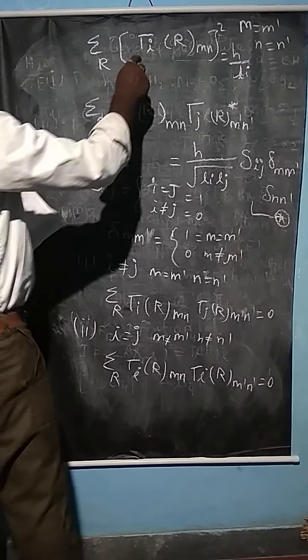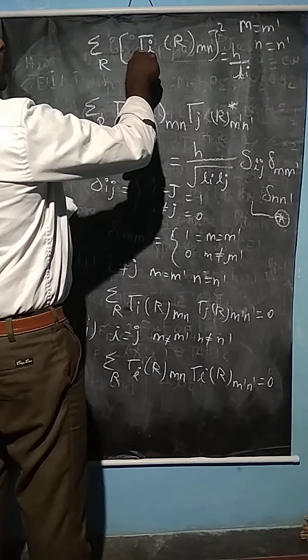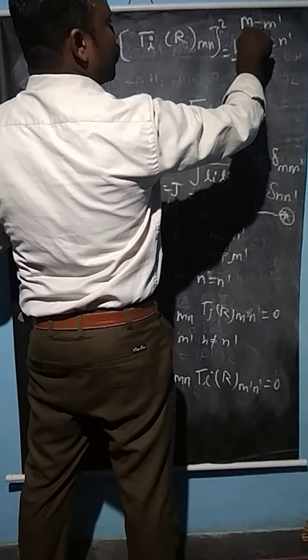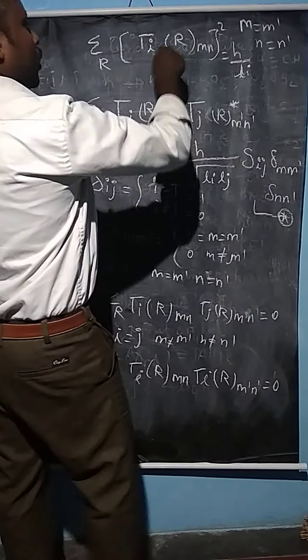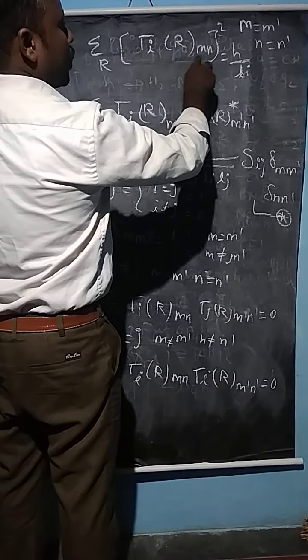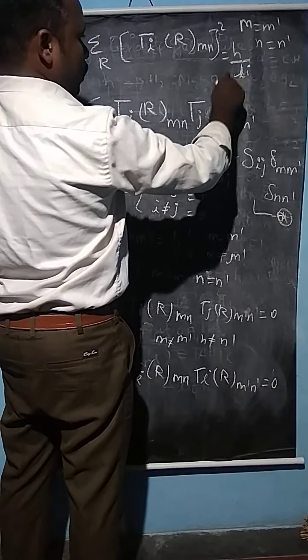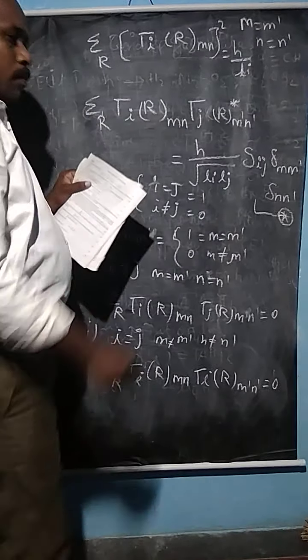The third case I have written only for the ith irreducible representation. What is the conclusion here? M is equal to m dash and n is equal to n dash. I have written the symmetry operation of m n whole square equal to h, where h is the order of the group and li is the dimension of the group.